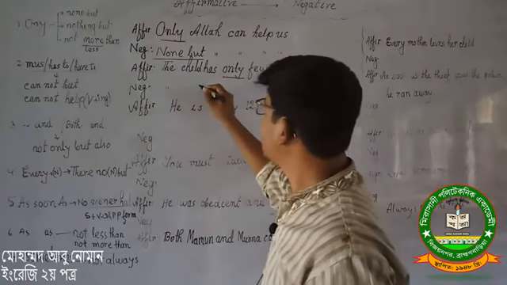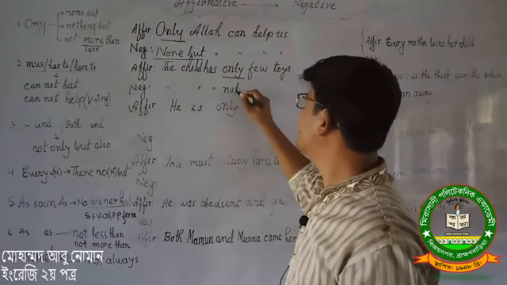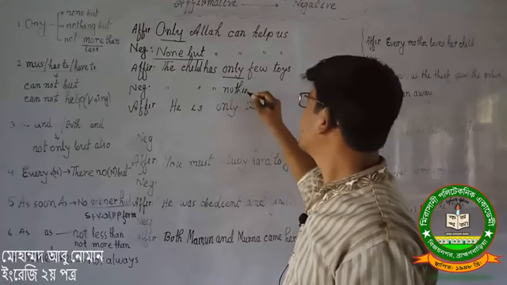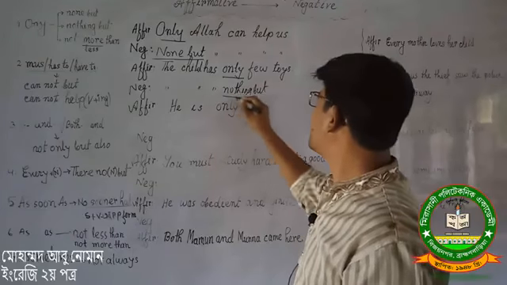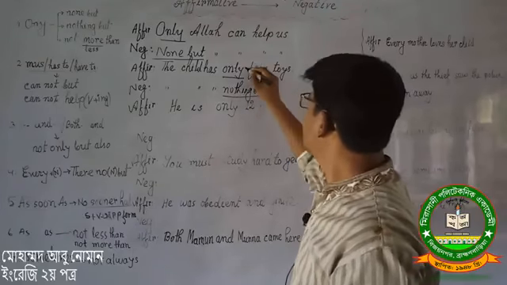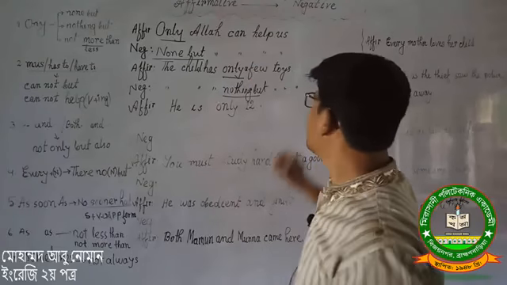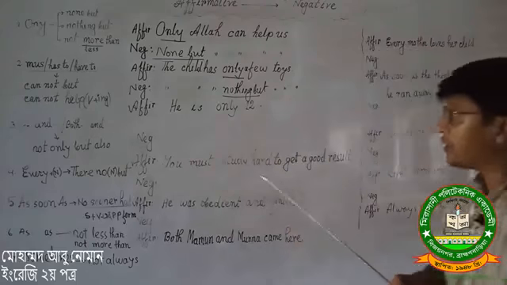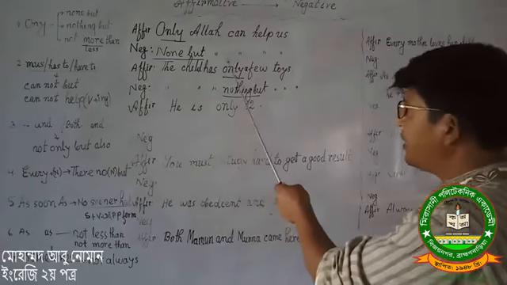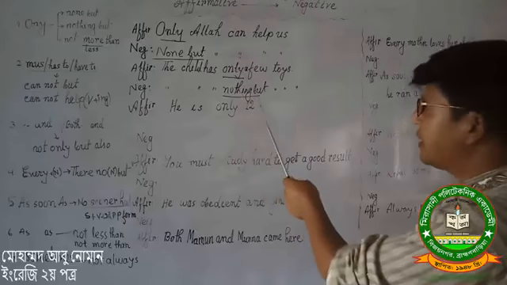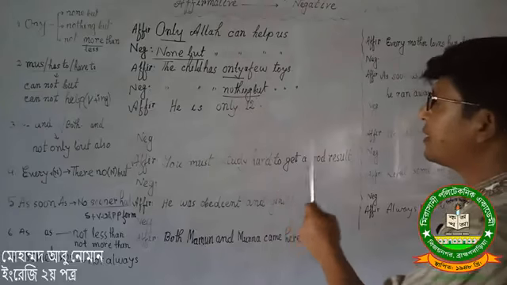The child has nothing but a few toys. Instead of only, I have written nothing but.